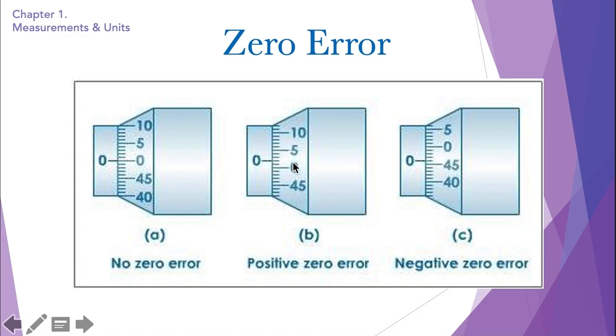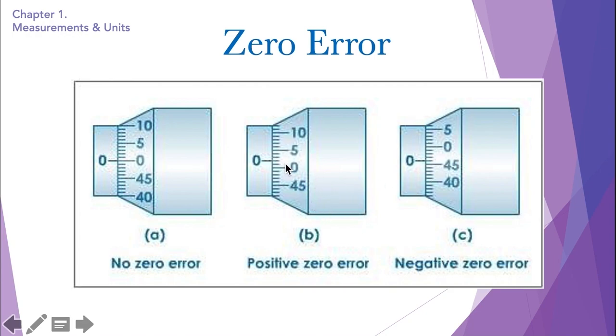Positive zero error is when the zero on the fractional scale is lower than the zero on the main scale, and the negative zero error is when the zero on the fractional scale is above the zero on the main scale, something like this. So this is a positive zero error and this is a negative zero error. So we know that this is positive and negative.